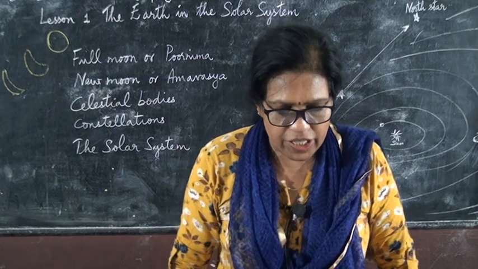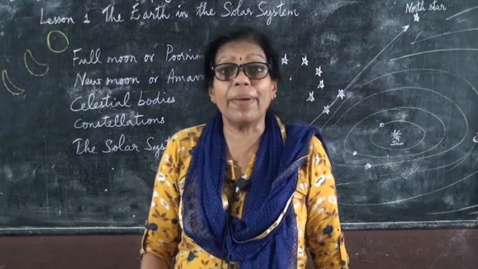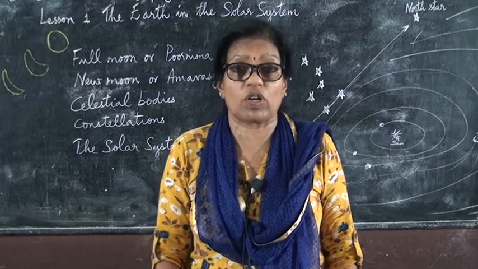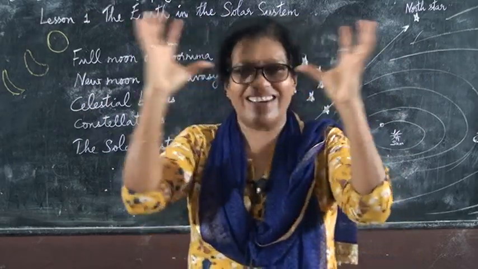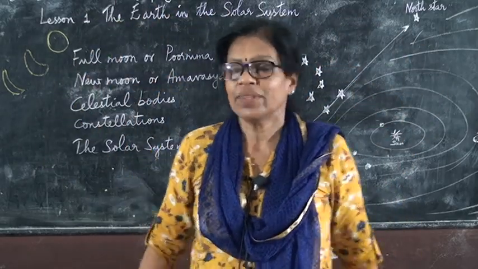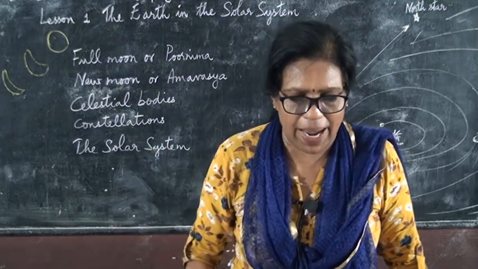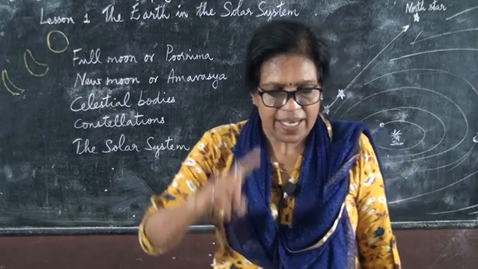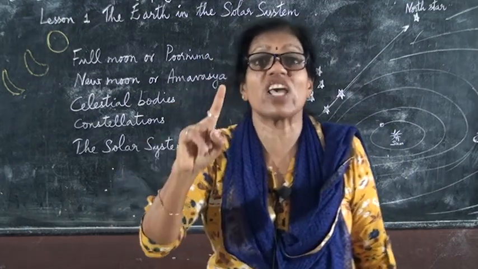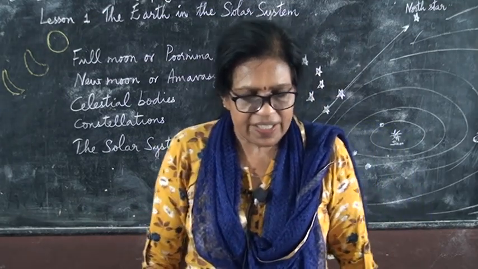So one such pattern is called Ursa Major or Big Bear. When you read the lesson you come across the Big Bear, where the stars have formed a bear shape. One nice design, pattern, that's called what? Constellation. Then another famous pattern is what? Saptarishi. Saptarishi means seven rishis or sages. It's a group of seven stars.